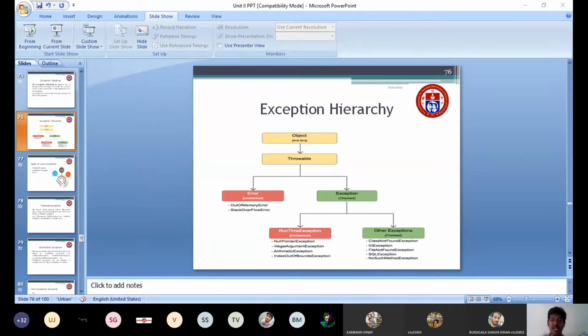Suppose you are creating a class with some class name, but you save it as a different file name. In that case, class not found exception will be generated. Similarly, IO exception, file not found exception, SQL exception, no such method exception. We will see them one by one, and I will give examples for all the exceptions. This is about the exception hierarchy.